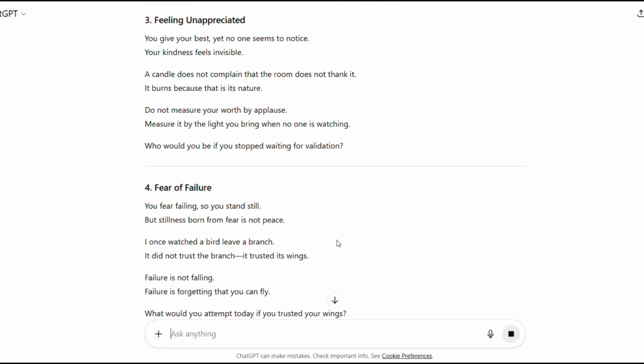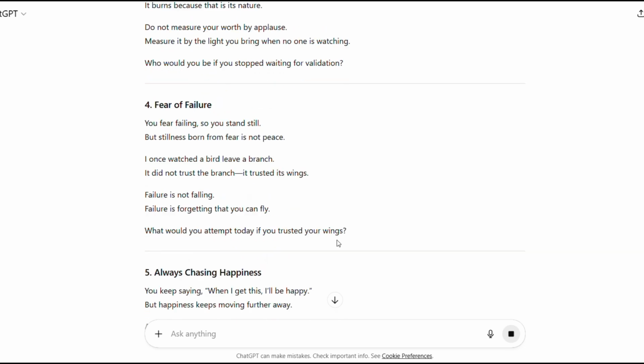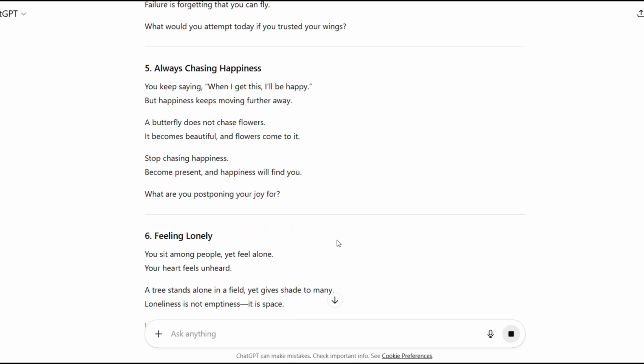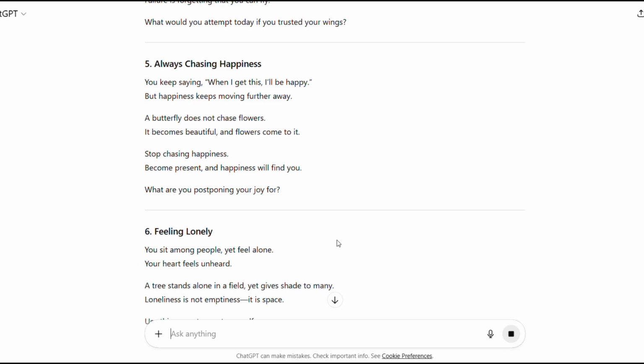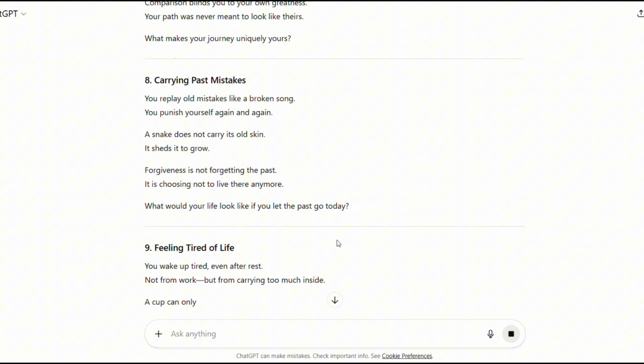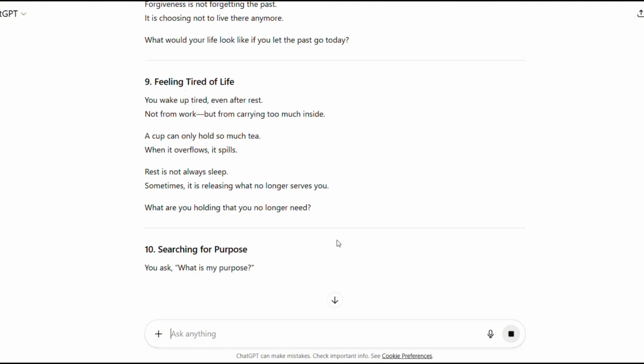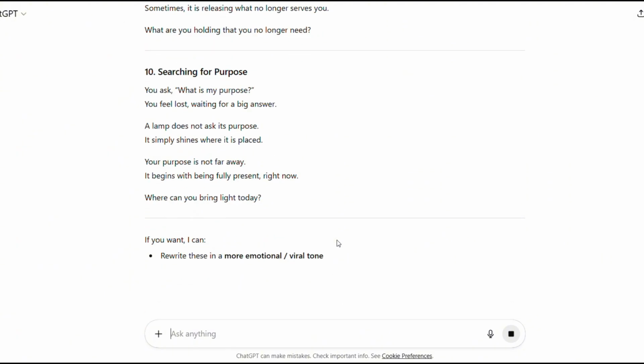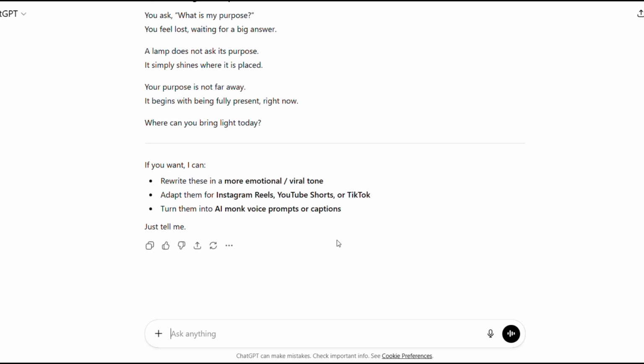Enter. ChatGPT is writing. This takes a bit longer because it's generating 10 complete scripts. Okay, look at this. We got all our scripts. These are actually really good. See how that works? It starts with a problem people relate to, then uses a nature metaphor, ends with a question that makes you think.